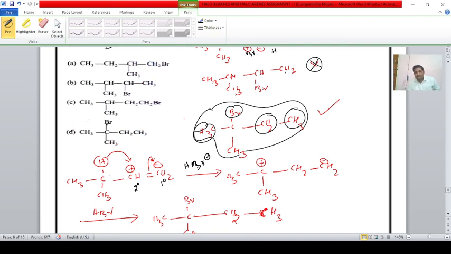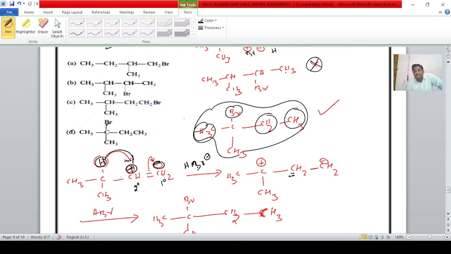But here rearrangement takes place. That is, the hydrogen atom is shifted to this side. If this bond shifts toward this side, positive charge is here and negative charge is there. Very clear. But here another possibility is there to get tertiary.